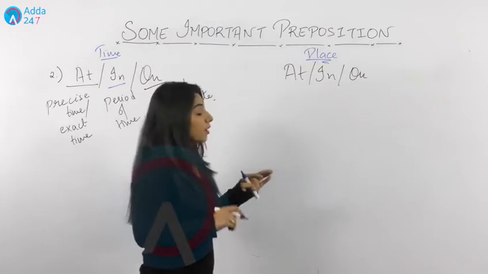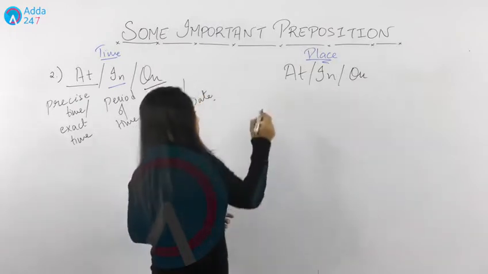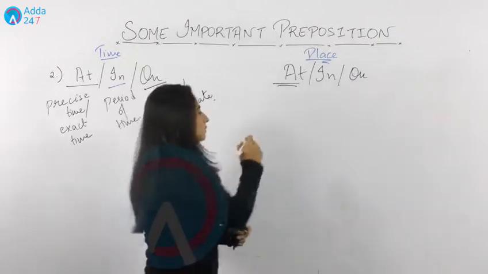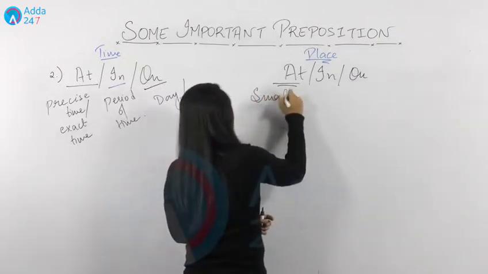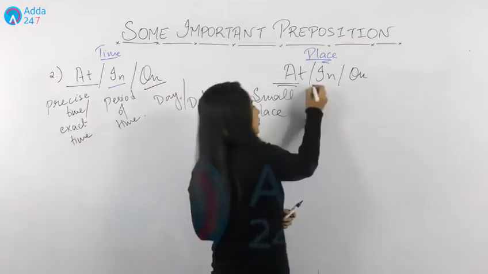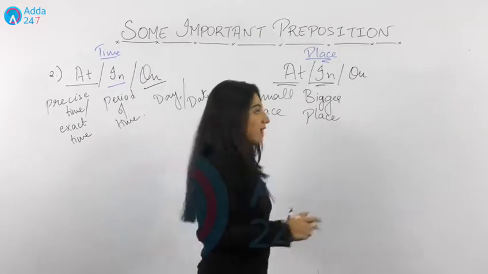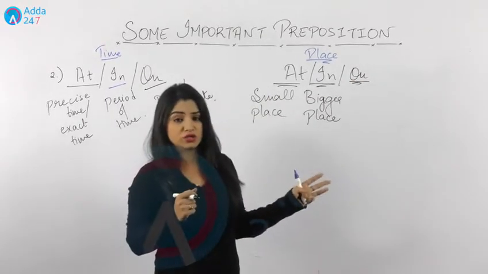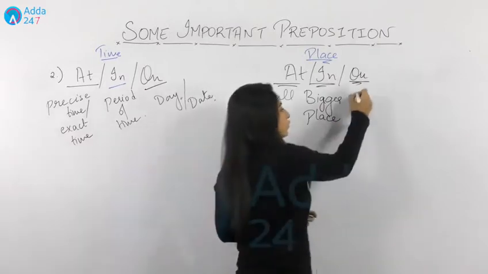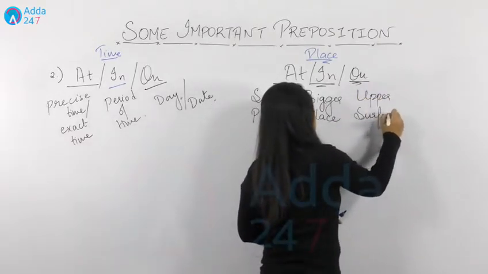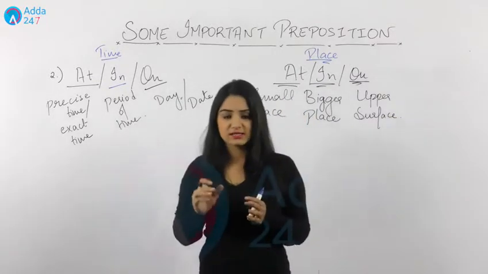Similarly, if we talk about place, then at is used where we have what? A smaller place. If we are talking about a small place, then we use at with it. If we are talking about a comparatively bigger place, then we use in with it. And where is on used? Can you tell me this? On is used when you have to show the upper surface. Now let's take some examples.